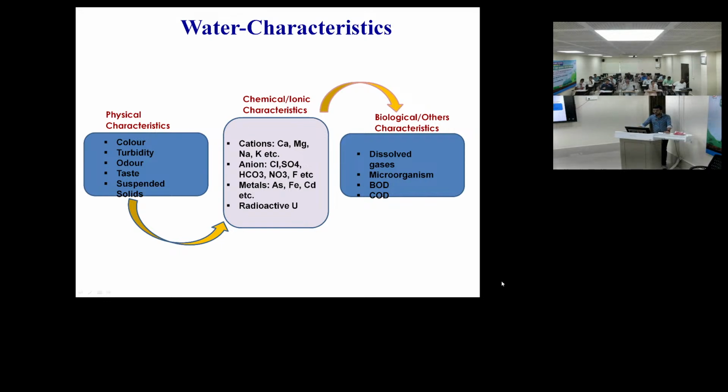And in anions, chloride, sulphate, carbonate, bicarbonate, nitrate, fluoride. Sometimes we also determine the radioactive uranium and heavy metals like arsenic, iron, cadmium, and in biological parameters we generally determine the dissolved gases, microorganisms and BOD, COD.